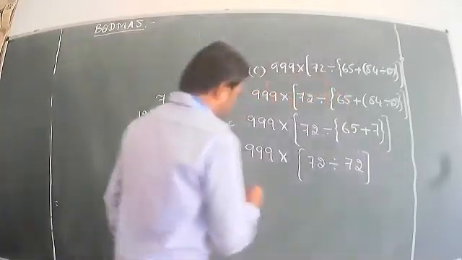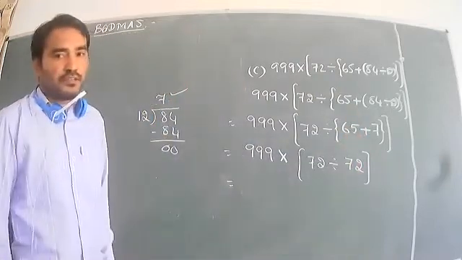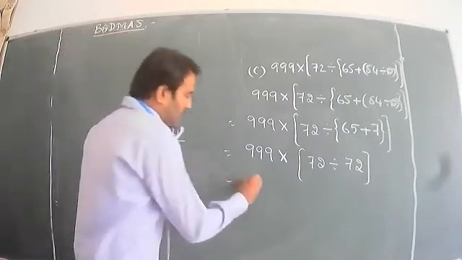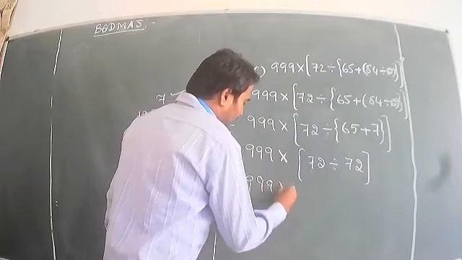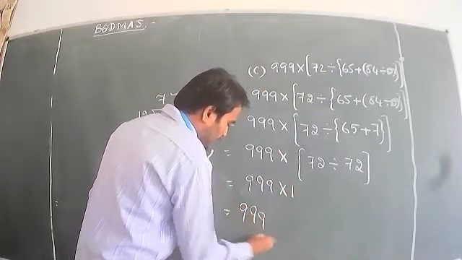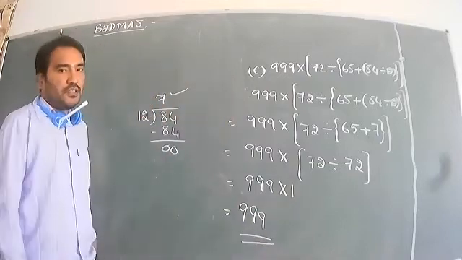Okay. Now, 72 divided by 72. What is the answer? Itself numbers can be divided, so the answer is 1. 999 into 1, so your answer is 999. So this is a sum.